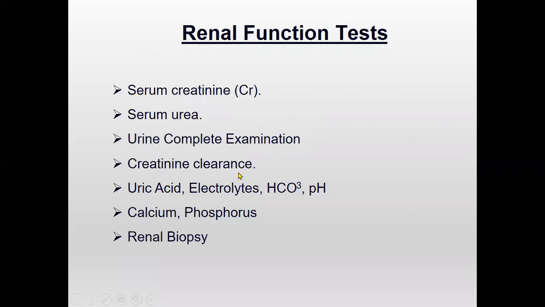Then creatinine clearance, which is the assessment of kidney injury in the early stages. How it is performed is a lengthy procedure, but these three with normal values you must know. Then uric acid, electrolytes, bicarbonate, pH, then calcium and phosphorus, and lastly the renal biopsy. These are the tests which are used for the assessment of kidney status.